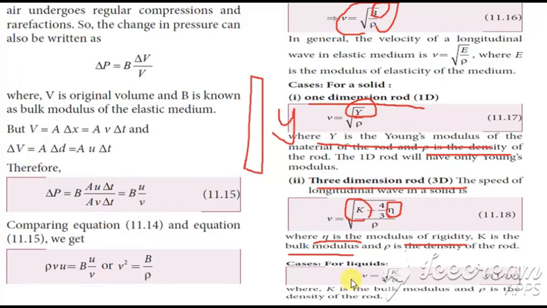This is for the case of solids. Next, for liquids, it is given by v equal to root of K divided by rho. As we know, K is the bulk modulus and rho is the density of the liquid. Okay, clear?